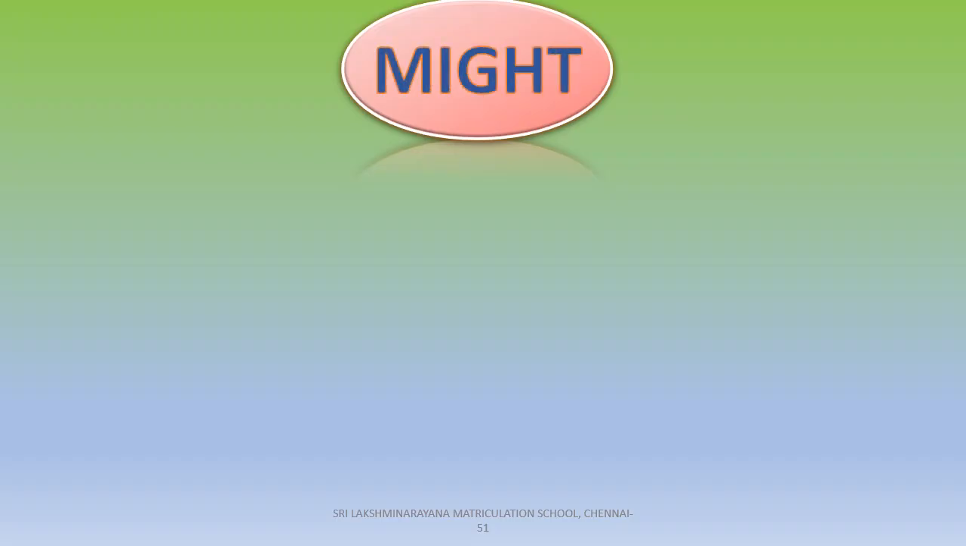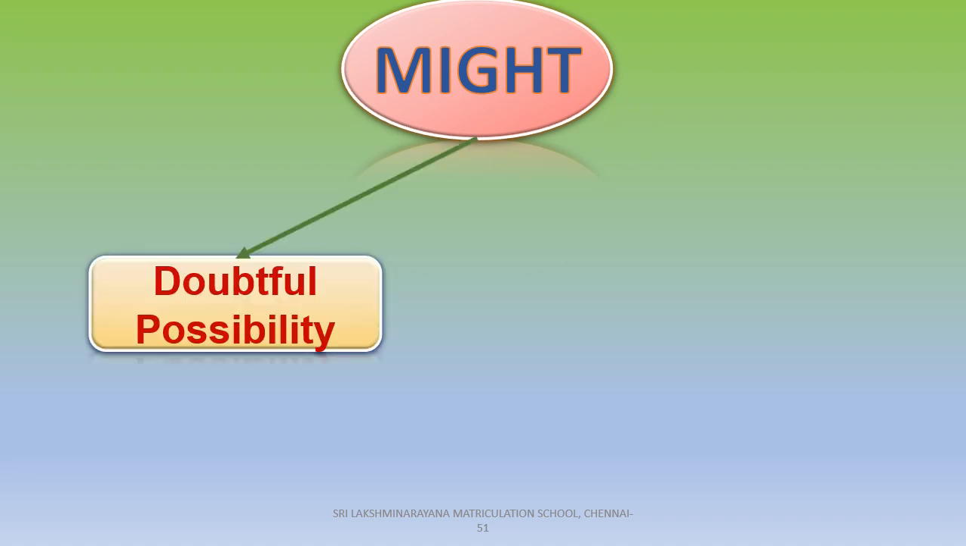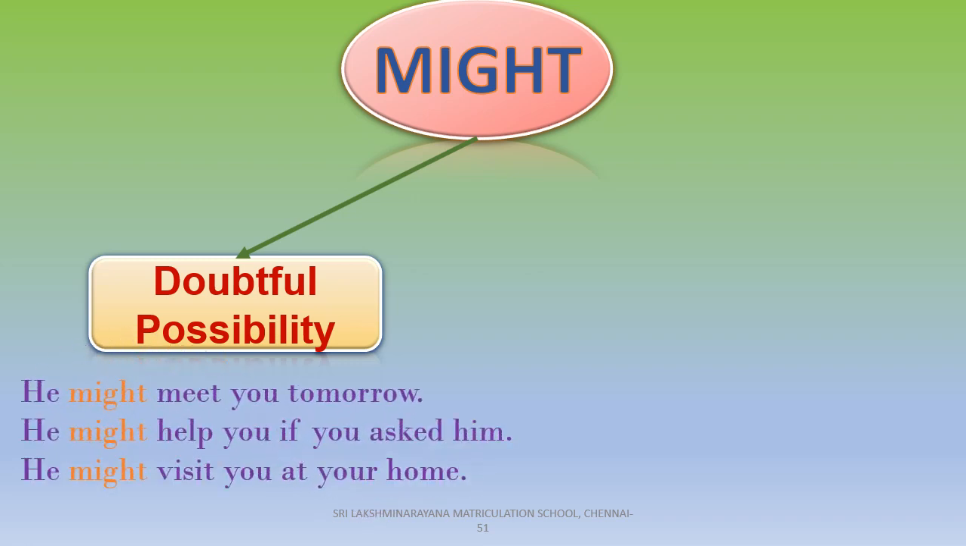Might. The modal verb might is used to express doubtful possibility, that is, the chances for the action to happen. Look at these examples, children. He might meet you tomorrow. He might help you if you asked him. He might visit you at your home. So all these three sentences express the possibility for the action to happen.